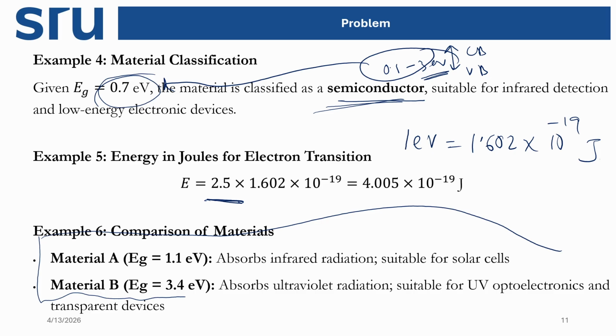Now, from this result, what conclusion are you getting? For material A, the band gap is 1.1 electron volt, which is in the range of 0.1 to 3 electron volt. This is for a semiconductor. So these materials can be used for solar cells because they are semiconductors in nature, and also they absorb infrared radiation.